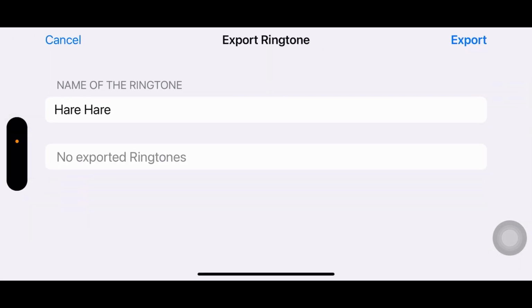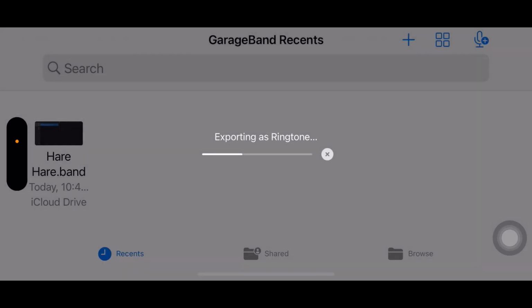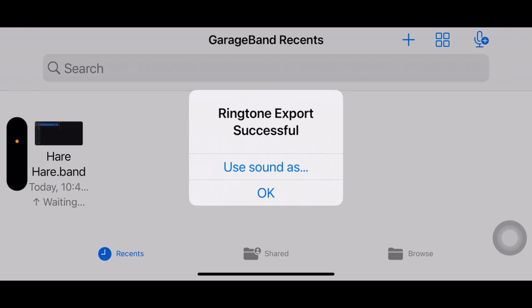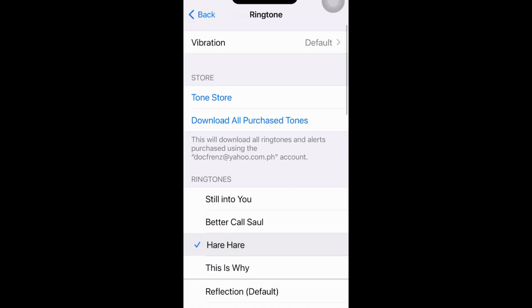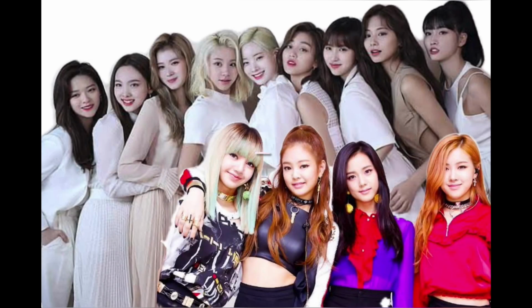After exporting, you may use it now as your new tone. It's that easy! Now let's hear it! There you go, and hope you enjoy your favorite songs as your iPhone tones.